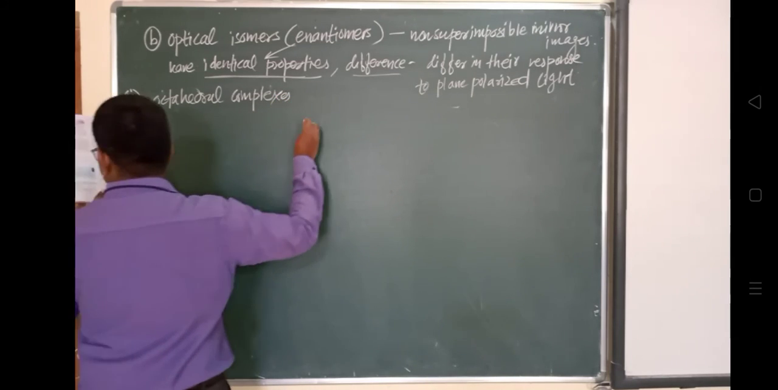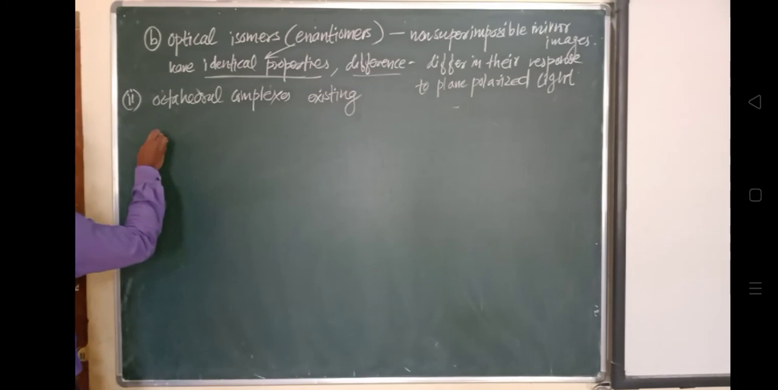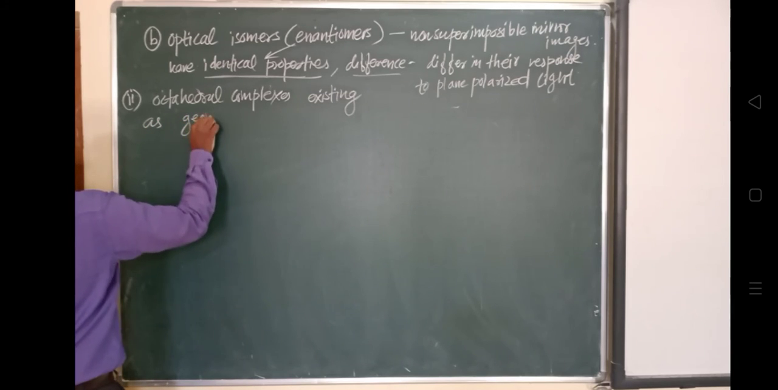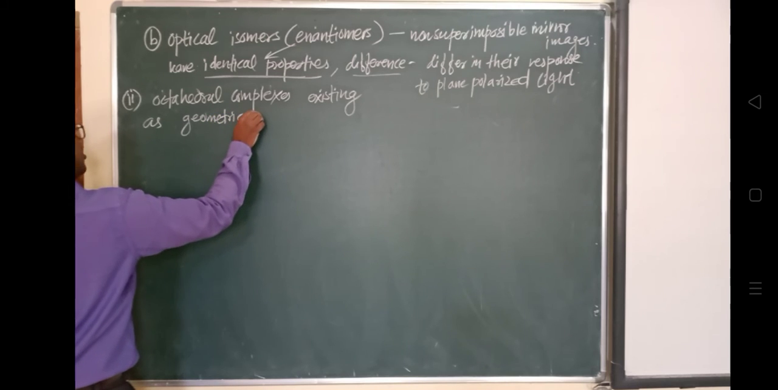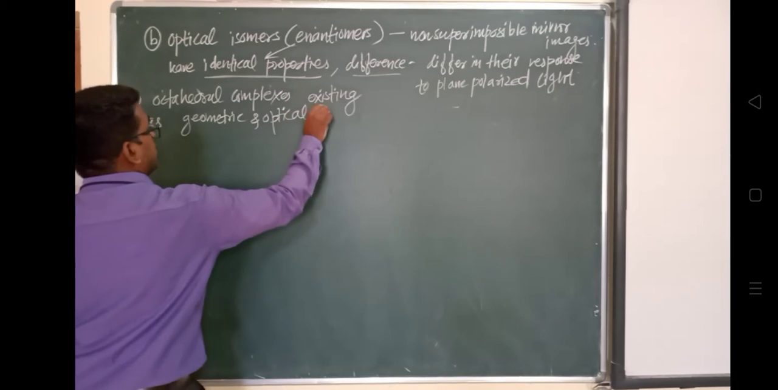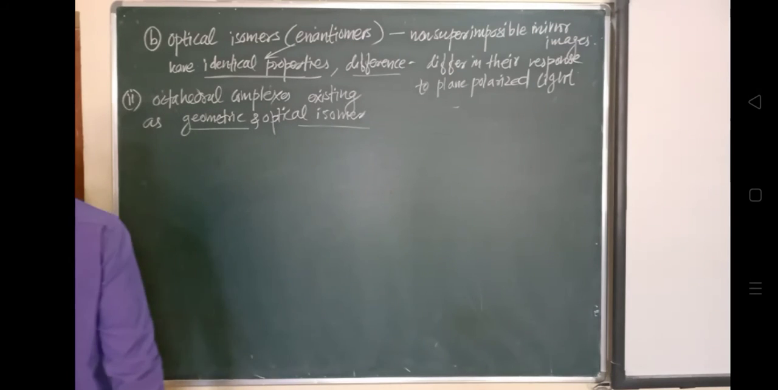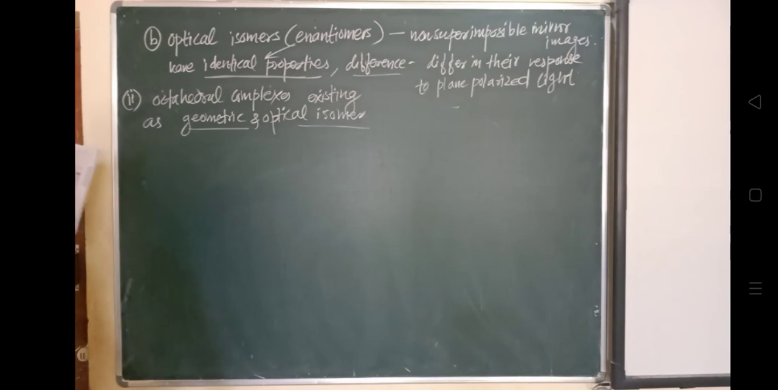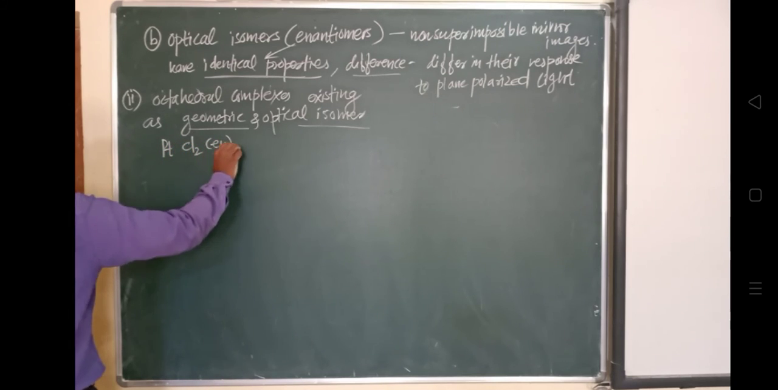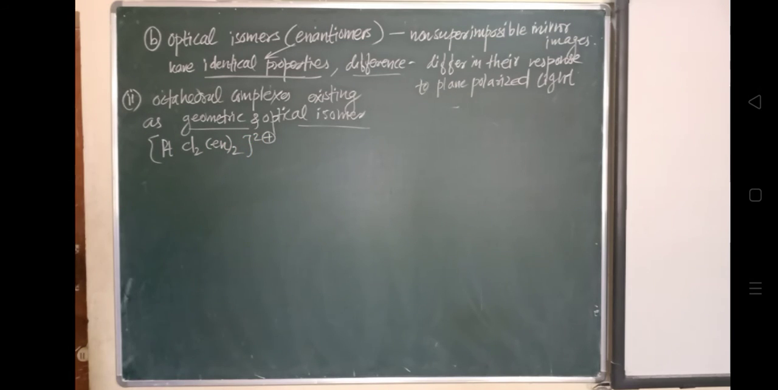Octahedral complexes exist as geometric isomers and as optical isomers. ओके ज्योमेट्रिक भी है और ऑप्टिकल भी है, ओके कैसे वो देखेंगे हम लोग. So, an example would be platinum Cl2 en2, with en being ethylene diamine, and this is 2 plus. Have a look at this coordination compound.